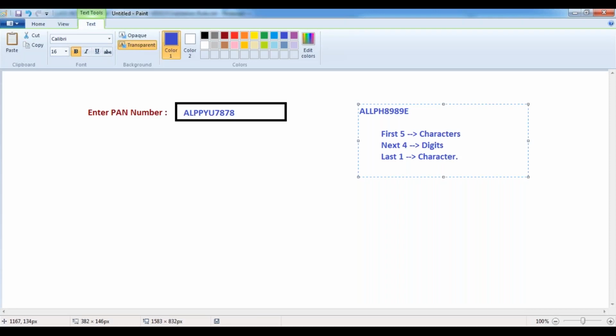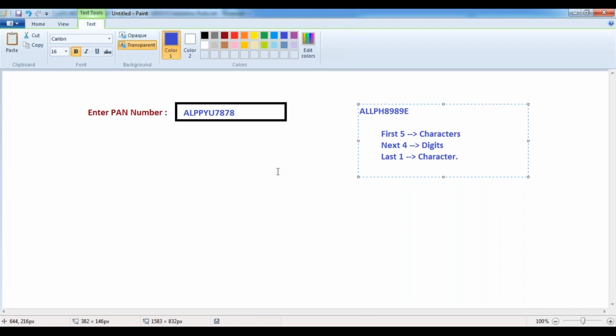A PAN number contains 10 characters in total. It's an alphanumeric number, containing alphabetical characters and numerical digits, not special characters. From that PAN number, the first 5 will be characters, the next 4 will be digits, and the last one will be a character. This is the PAN number format followed by the Government of India.